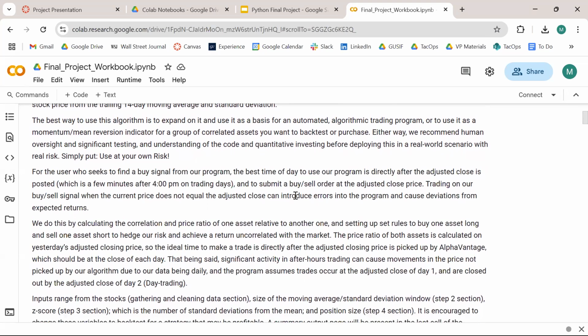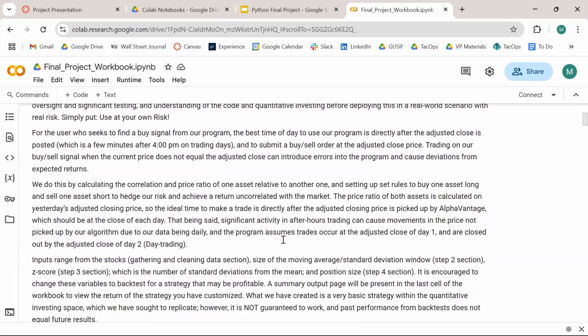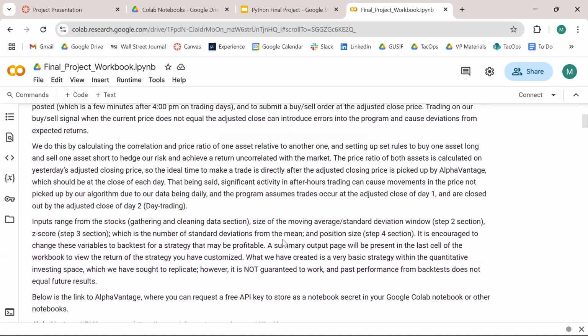Really quick, I want to preface that this is an automated strategy we developed. We developed backtesting procedures for it and ways to test it and switch out different z-scores, different standard deviations, and position sizes. But simply put, this works for a lot of strategies, but also doesn't work for a lot of strategies. So it's really important to test these techniques, make sure the strategy you're putting in place works, and make sure that you have a significant understanding of our code and the code behind quantitative investing, what to look for and what not to use. So simply put, use it at your own risk.